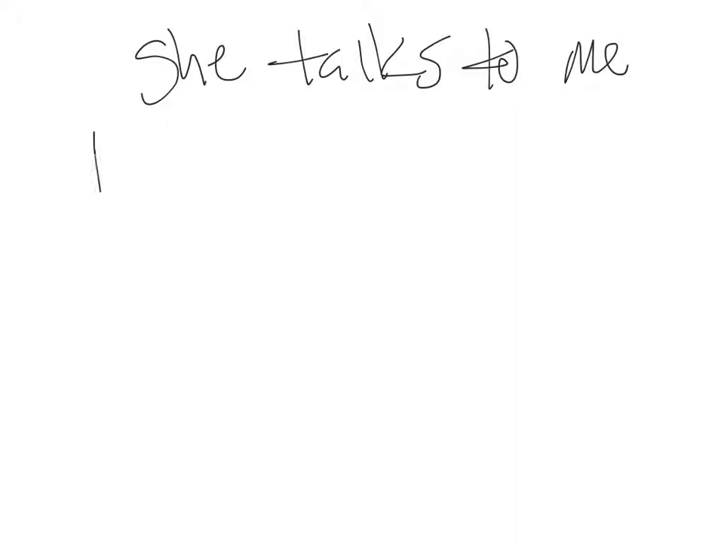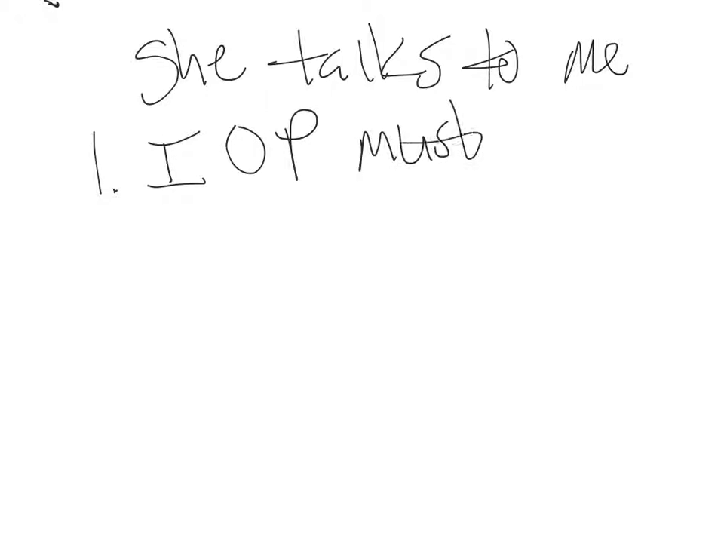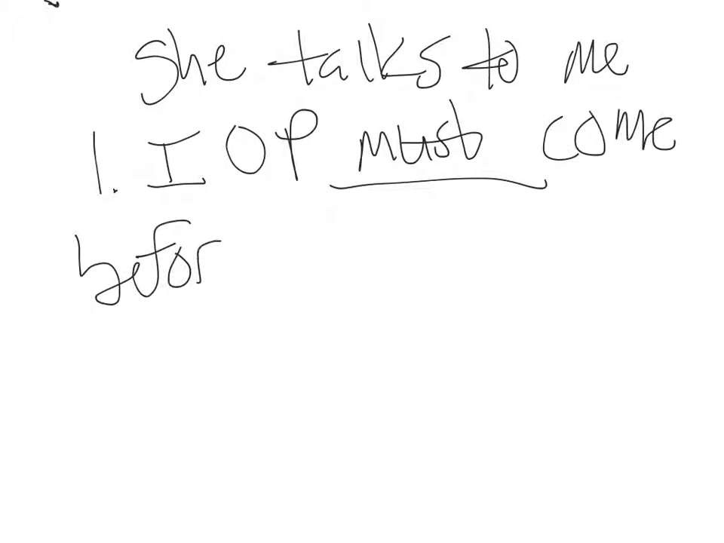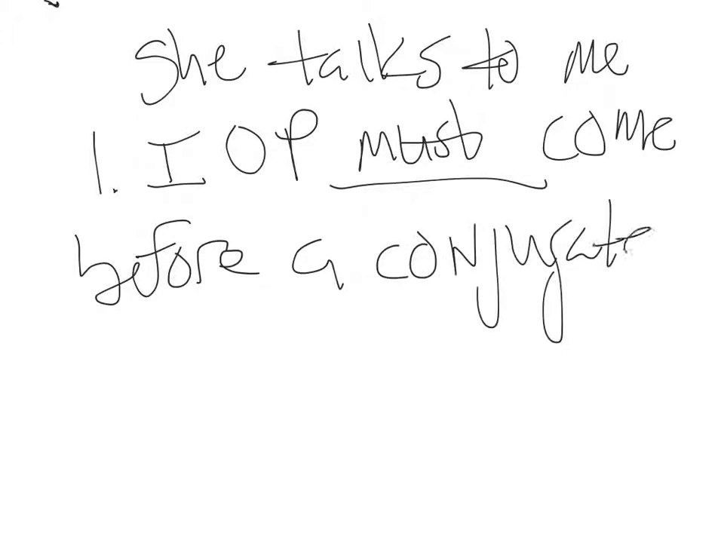She talks to me. Era un problema en el examen or algo similar, maybe something like that. She talks to me. First of all, a couple rules. One, very important, indirect object pronoun must, es absolutamente necesario, come before a conjugated verb in the indicative mood.